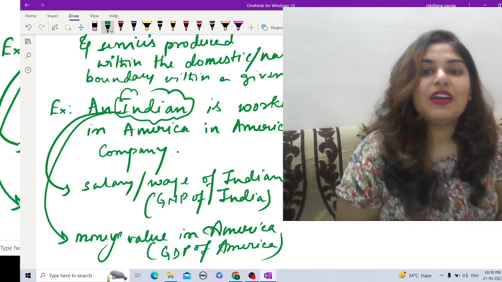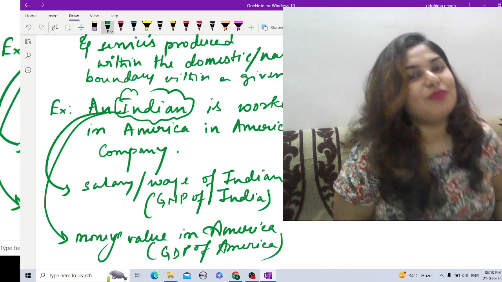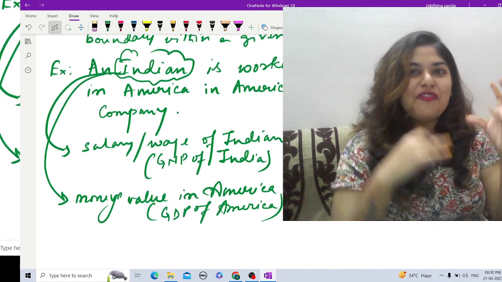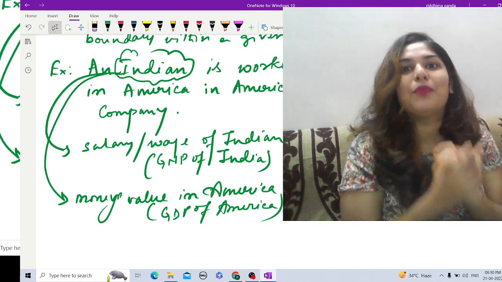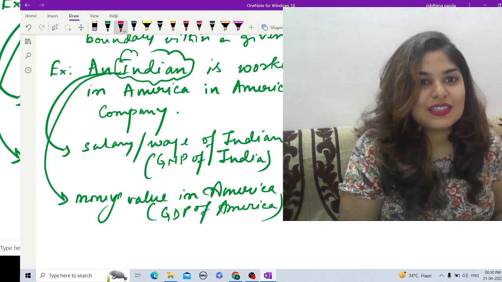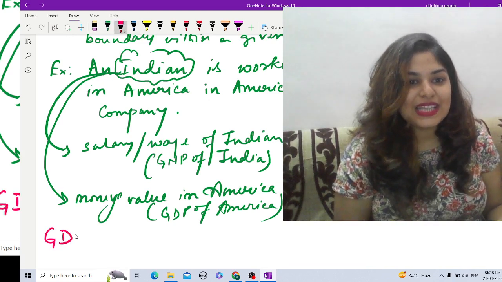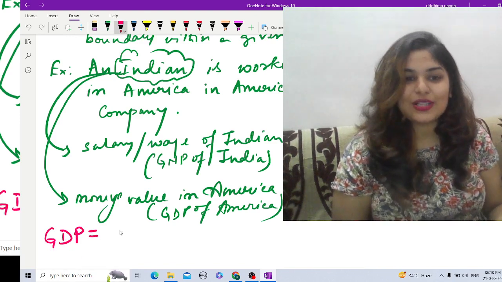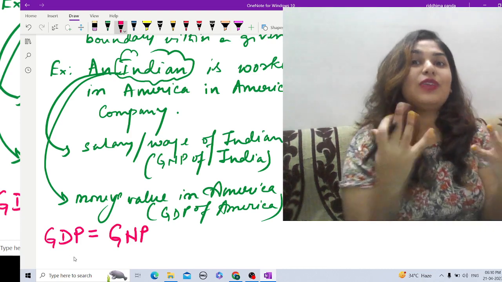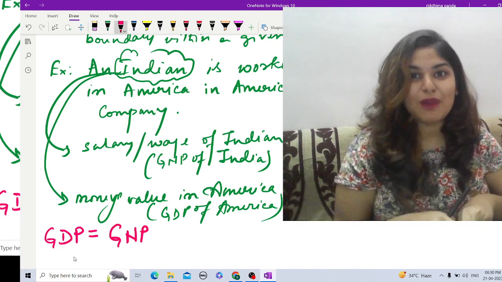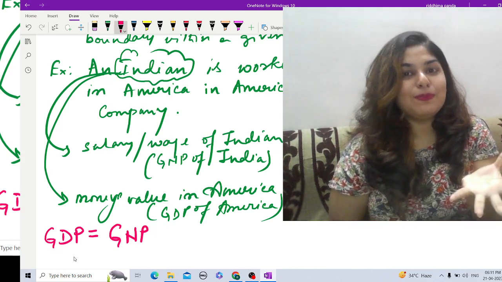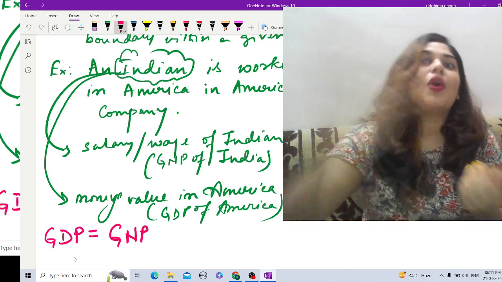So if I want to calculate GDP from GNP or GNP from GDP, I have to make a few factor payments to and from abroad, subtract it and add it to get the result. So GDP, that is gross domestic product, is equal to GNP. Now when I'm calculating GDP, within the national boundary the money value can be generated by the domestic people as well as by those who are coming from abroad, right?